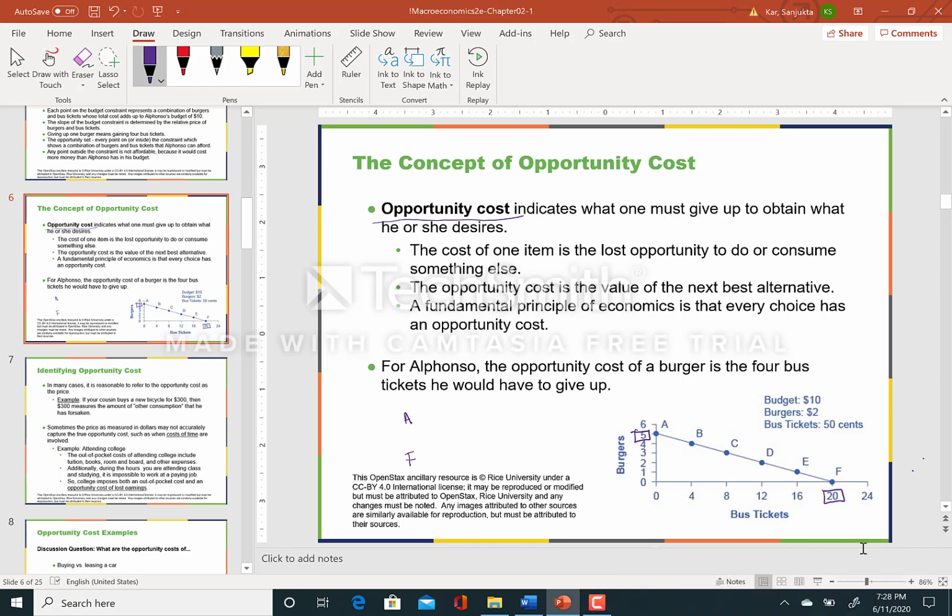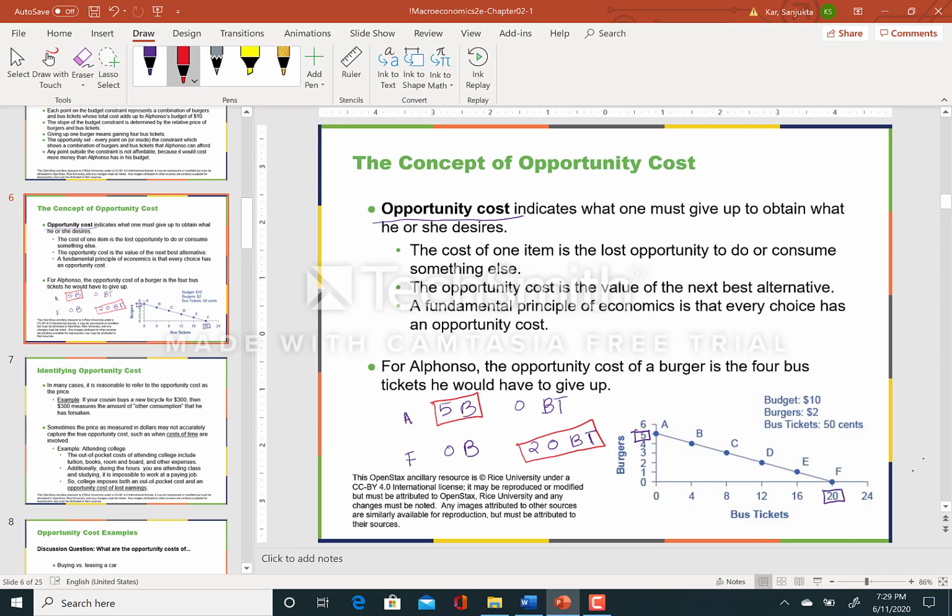Now take a look at point A. Point A is equal to 5 burgers and 0 bus tickets. Point F is equal to 0 burgers and 20 bus tickets. So this is an either-or combination. He can either spend all his money on burgers, or all his money on bus tickets.